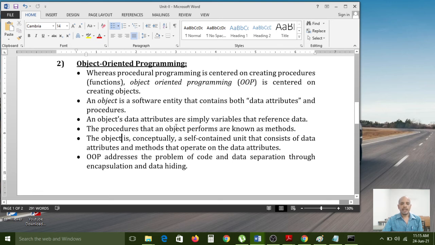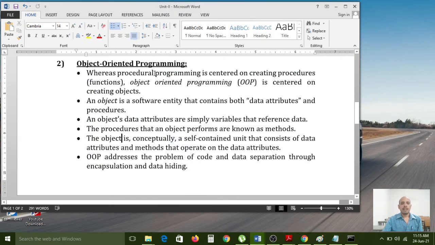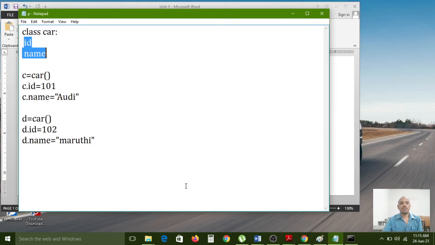And object data attributes are simply variables. Here the data members are what? ID and name. These two are variables, and we also call them data members or data attributes, right? The procedures that an object performs are known as methods. Here also, if you want to create any method, you can create it, no problem.